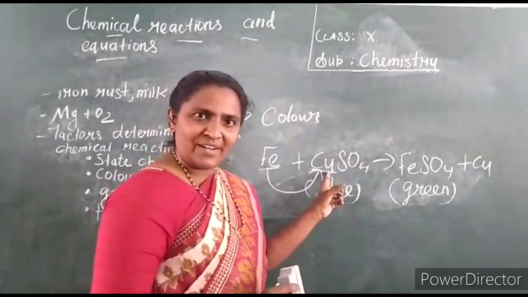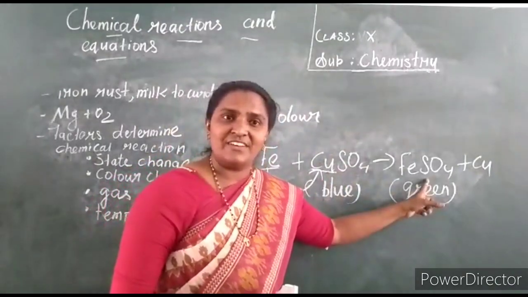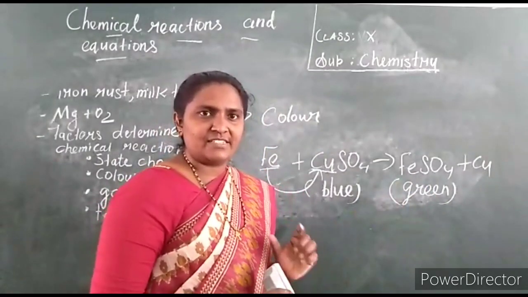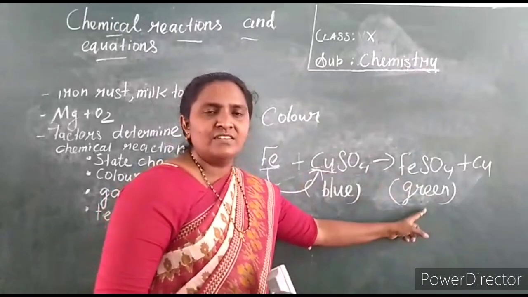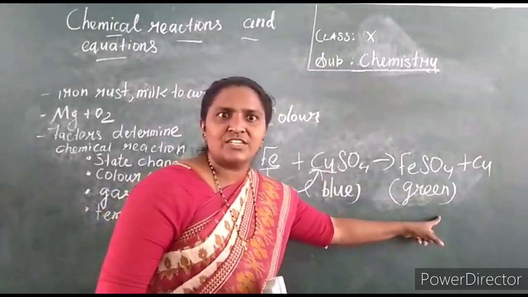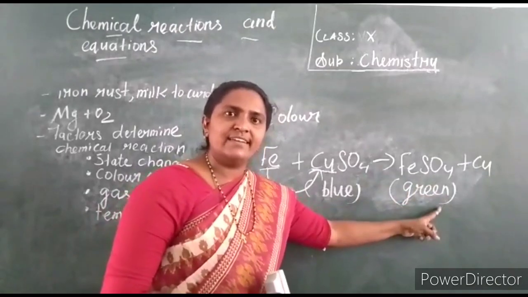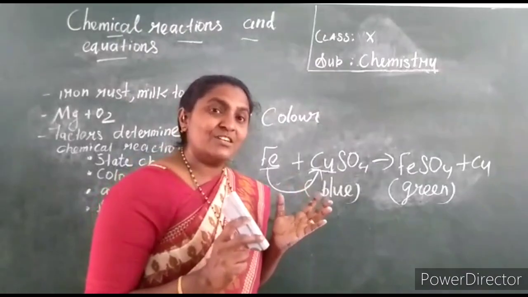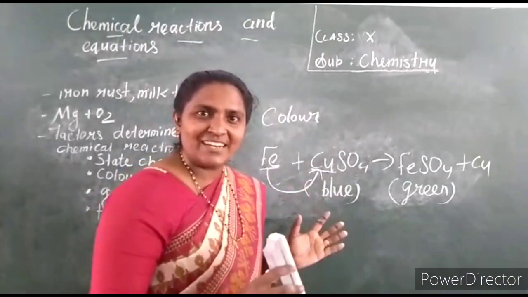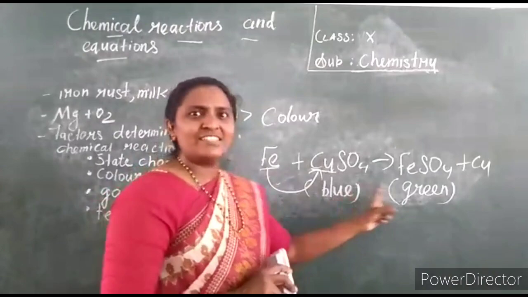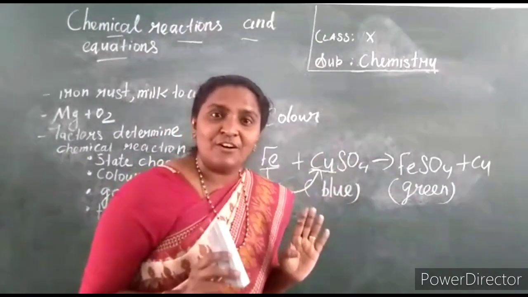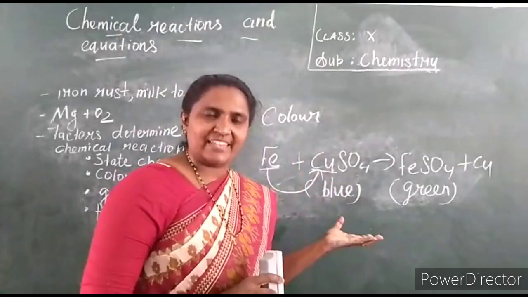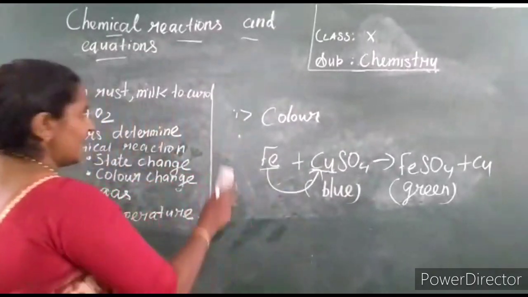Blue color is because of cupric ions. Green color is because of ferrous ions, the presence of iron. Clear? Ferric is there, and ferrous. Because of this ferrous iron, the solution is green in color. Now listen, which factor helps you to determine that the reaction is a chemical reaction? Color changes. Blue color changes into green. That confirms that the reaction is a chemical reaction. The next example is gases.